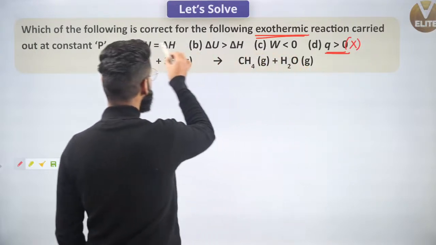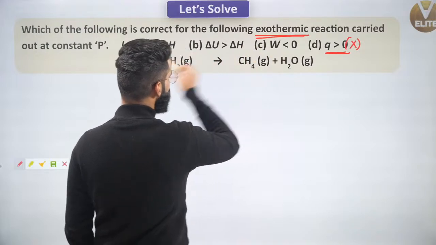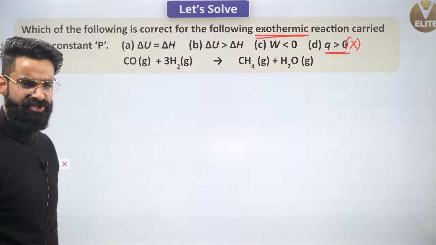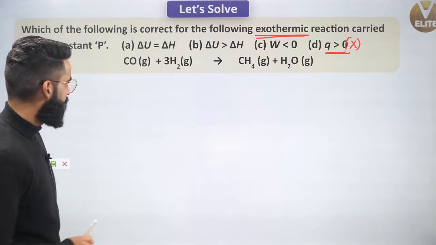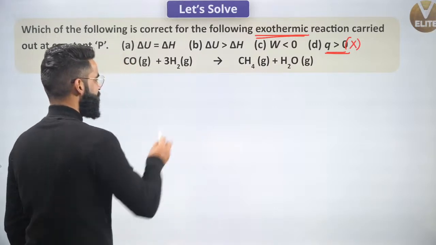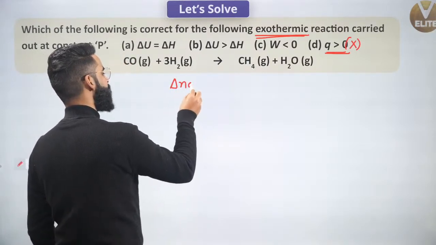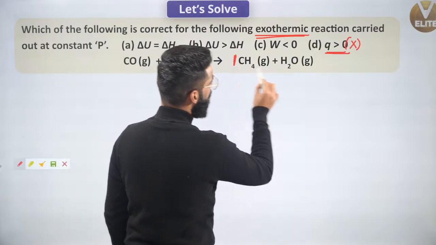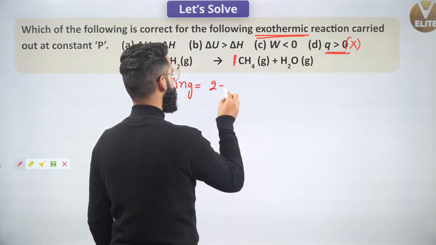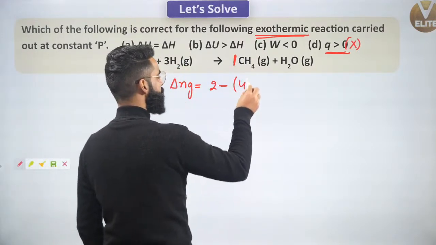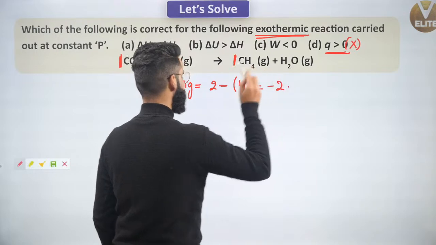Now, what about the relation? What about these three things? This is more than one option correct, I guess. Let's check it out. If I ask you, is the reaction balanced or not? Absolutely, the reaction is balanced. Can I calculate the value of delta Ng for the reaction? I can do that. It's going to be the number of moles of gaseous products, which is 1 plus 1, that is 2, minus the number of moles of gaseous reactants, which is 1 plus 3, that is 4. So 2 minus 4 is simply minus 2. I got the value of delta Ng.